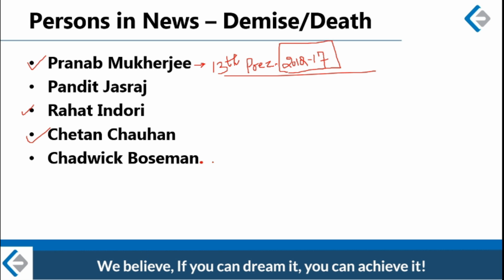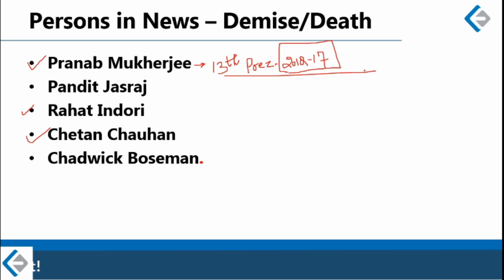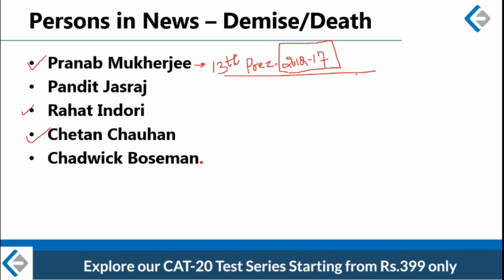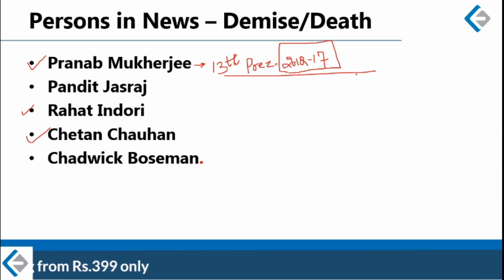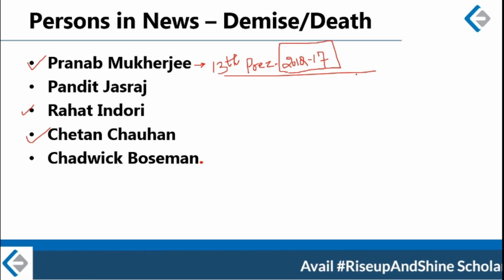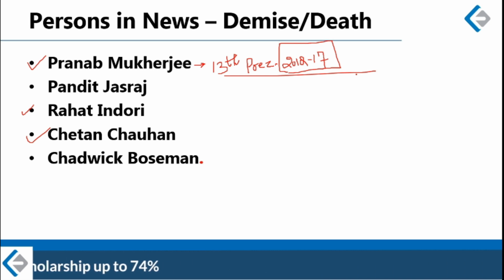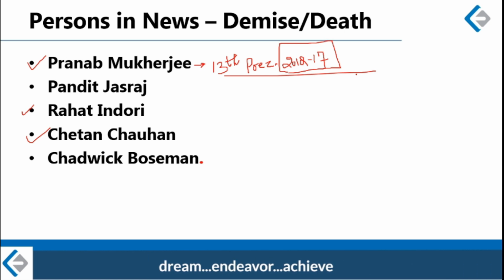He missed becoming Prime Minister of India twice. Right? Once in 1984, when Rajiv Gandhi was preferred over him after Indira Gandhi was assassinated, and the second time when Dr. Manmohan Singh was made the Prime Minister in 2004. Alright, so he missed becoming Prime Minister of India narrowly twice, but other than that he held very, very important positions in the cabinet and also the highest position in India, which is the President of India, Pranab Mukherjee.